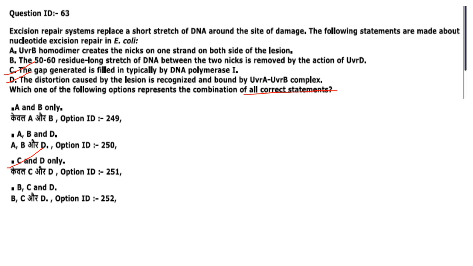The distortion caused by the lesion is recognized and bound by UvrA-UvrB complex. That is also correct. So C and D are the only options which are correct. And your answer is option ID 251, C and D only.